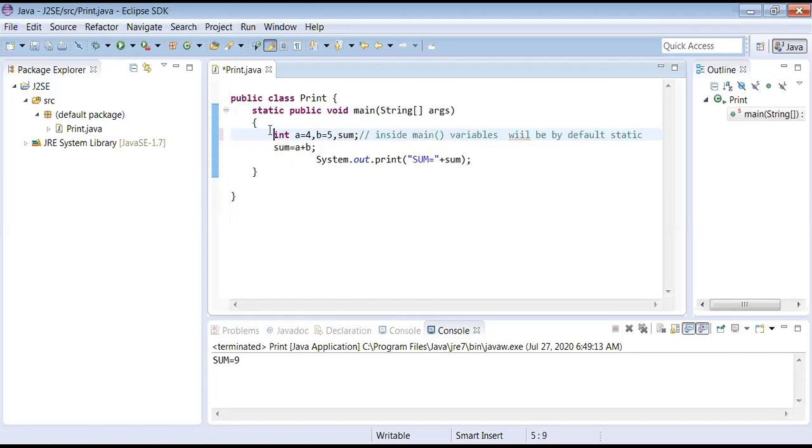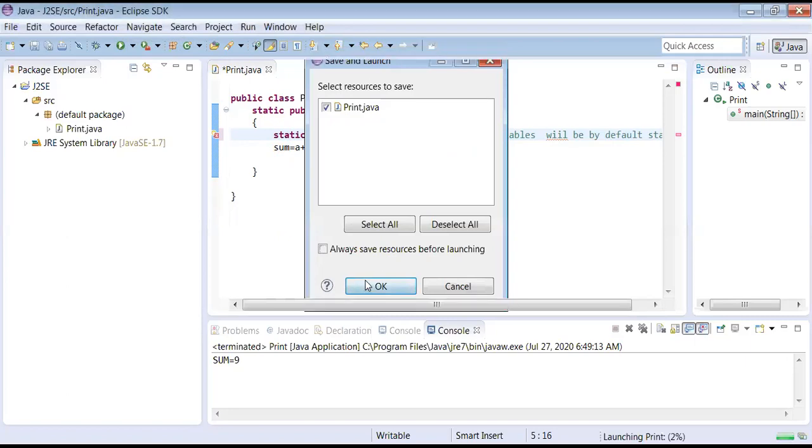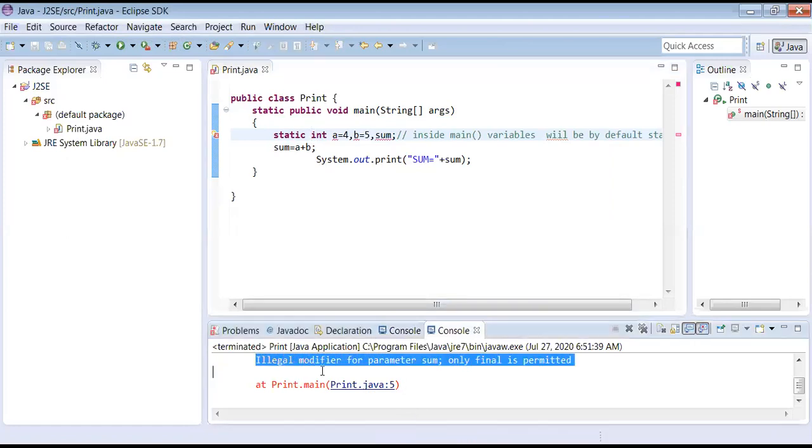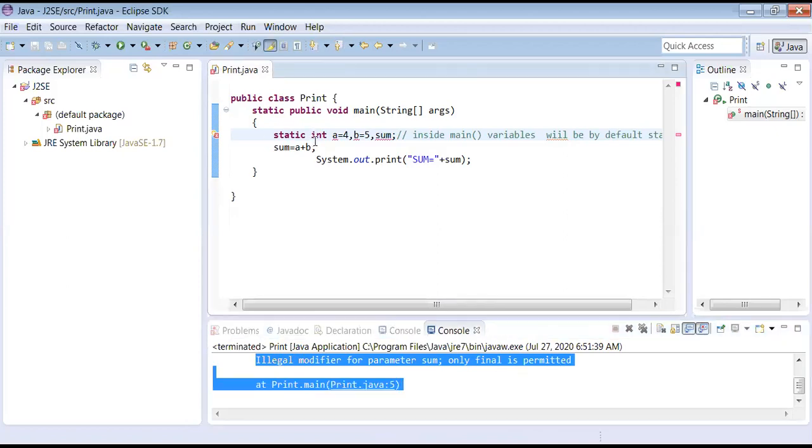If I give static, what will happen? You may ask me. It will give an error. See now, I will execute this and show the error. We can see the error when we mouse over there. See, it says illegal modifier for parameter sum. Only final is permitted. So it is not allowed. And if you run the same application normally in the command prompt, you can get an appropriate message there.